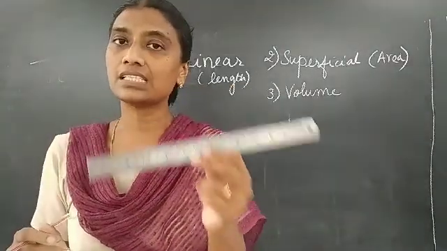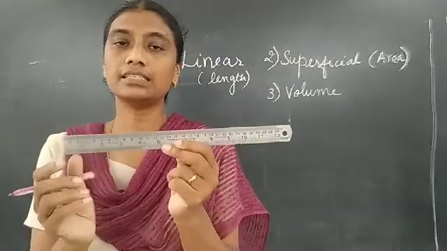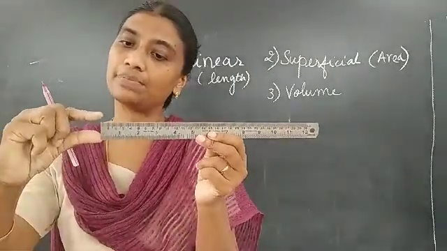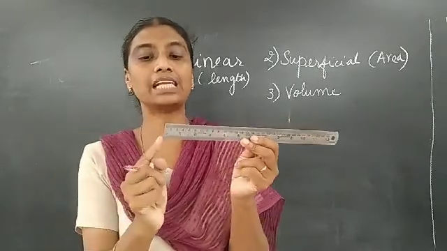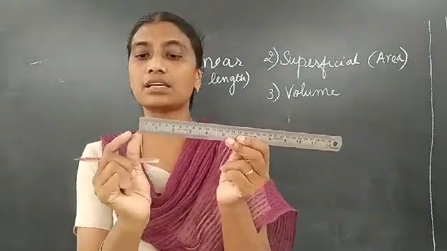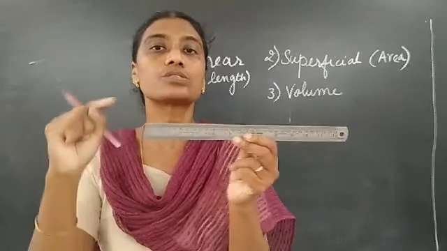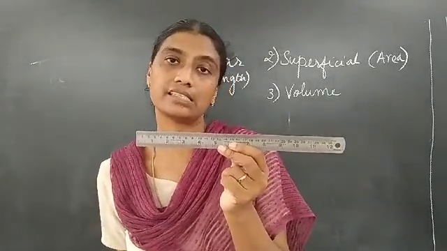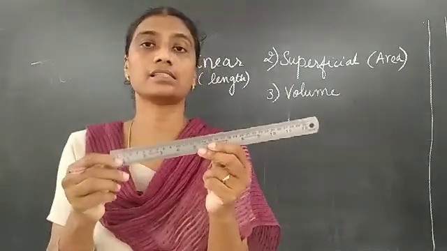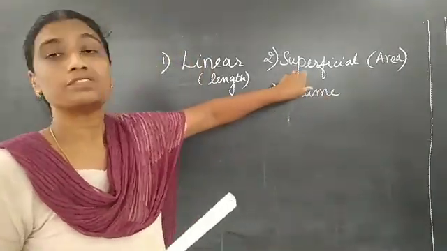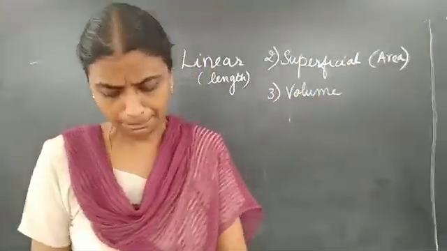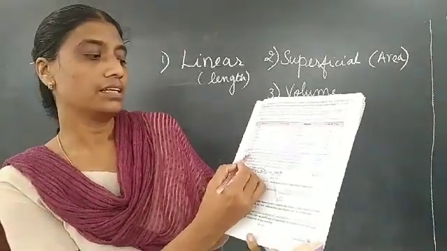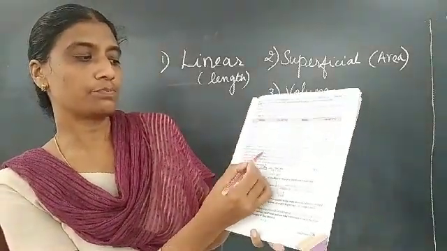Now when such a material is heated, there will be expansion lengthwise as well as breadthwise. So we can say together the area increases. That's why it's called superficial or area expansion. Now look at the definition. What is superficial expansion?